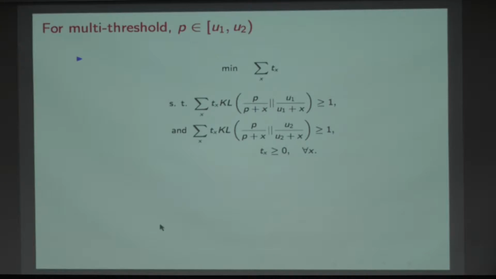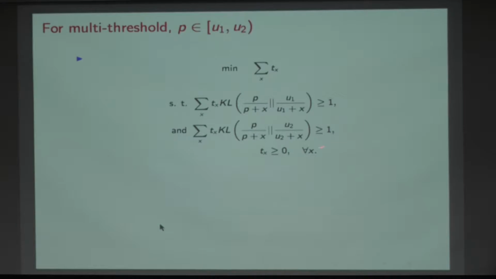If there were two or more thresholds, so person's level is p, I'm trying to get a lower bound. What am I concerned with? Maybe somebody below u1, maybe its actual level is below u1, and I thought it was p. So that gives me this constraint here. Again, anything below u1 is dominated, in the sense that that's an easier problem compared to when the level was exactly u1. So I just get this one constraint here. And similarly for levels above u2, I just get this one constraint here.